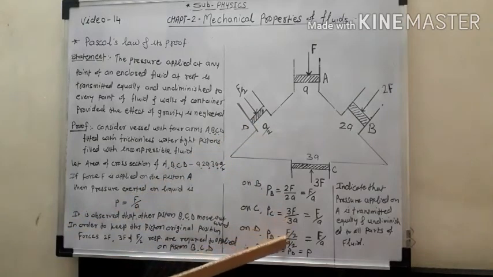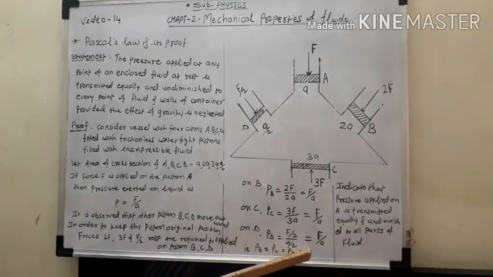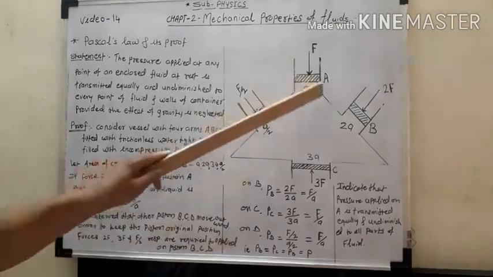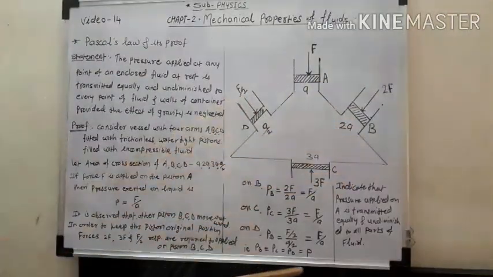F by 2 upon A by 2, the 2 gets cancelled and the remaining term is again simply F by A. Therefore, PB is equal to PC is equal to PD is equal to P, that is F by A. All the pressures exerted on pistons A, B, C, D are the same, that is F by A.